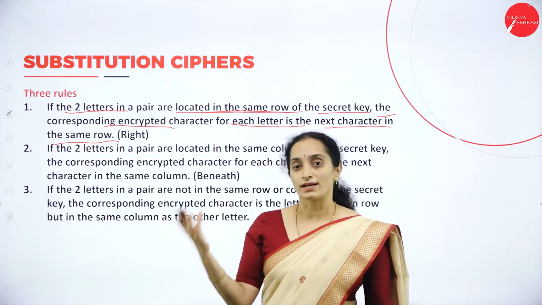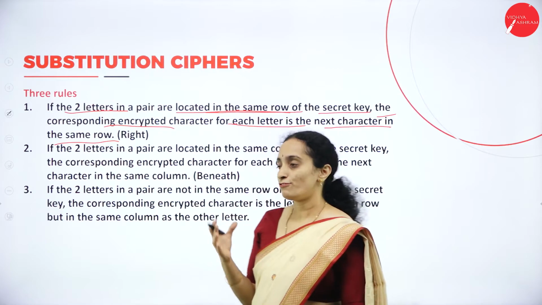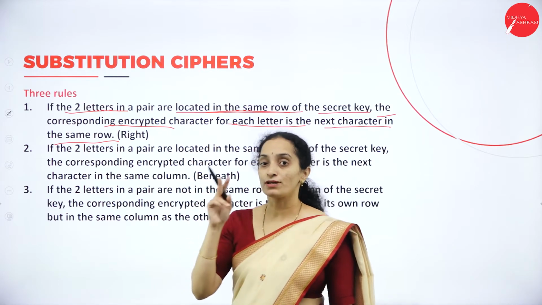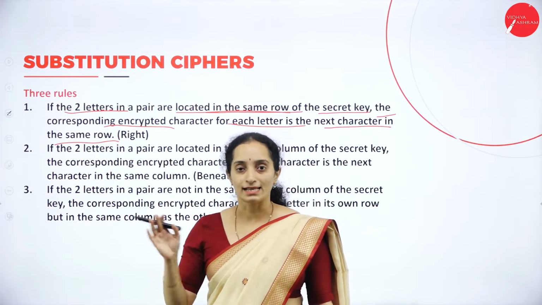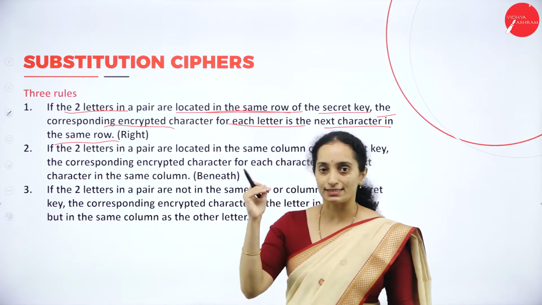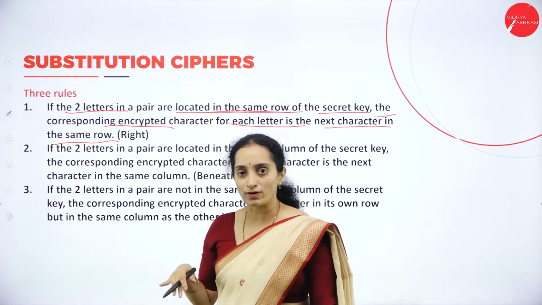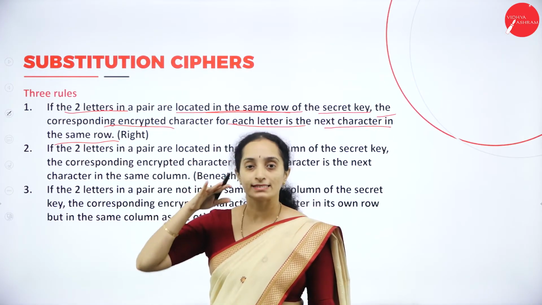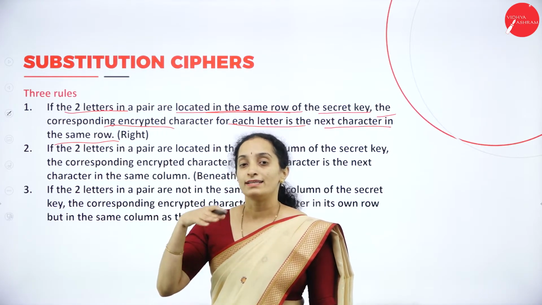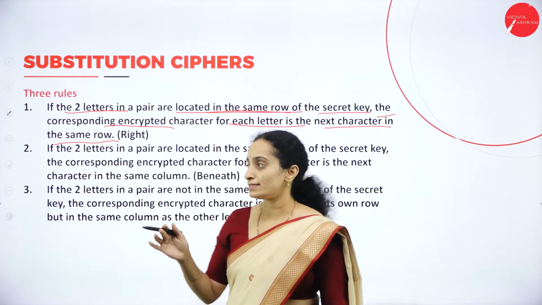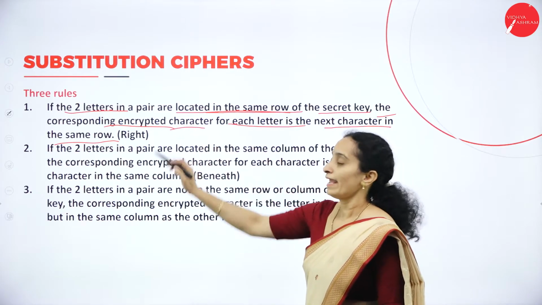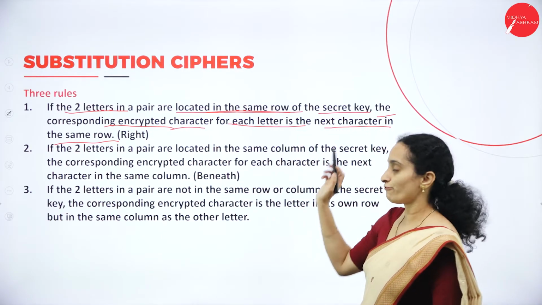The next character to the right will be considered for encryption if the 2 letters of a pair are in a single row.